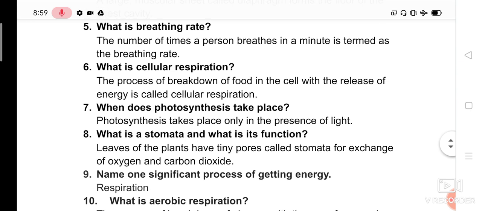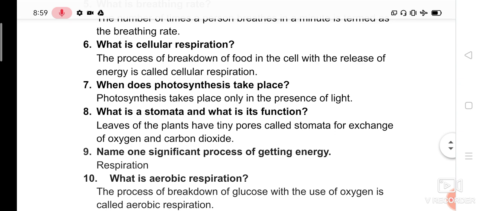What is breathing rate? Breathing means one inhalation and one exhalation. Breathing rate means the number of times we are breathing in and breathing out. That is breathing rate. How many times are we breathing in 1 minute? That is one inhalation and one exhalation. How many times are we inhaling and how many times are we exhaling? That is called breathing rate.